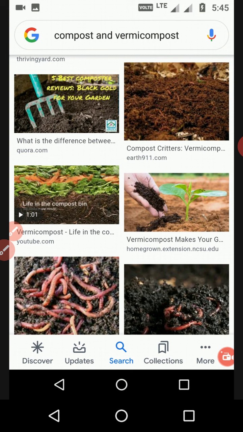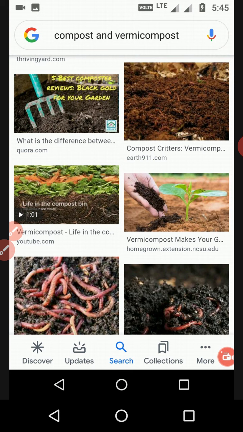In the previous stage, without worms, after decomposition by the decomposer bacteria, all the organic waste material is called compost, but it takes a long time.